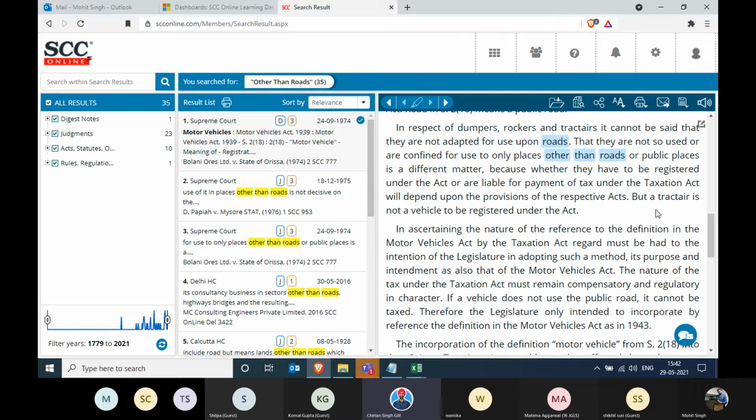So obviously we didn't search with this word in the first go. We tried using a different permutation and combination, but then with just these three words, we could get what we were looking for. And this is the first judgment that we got. So I think I'll stop over here.